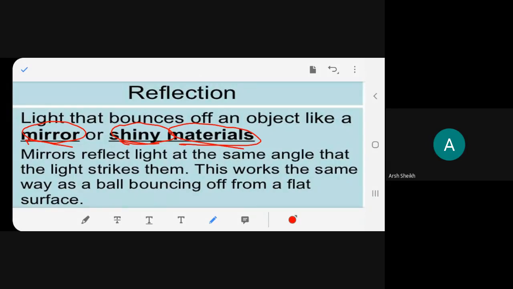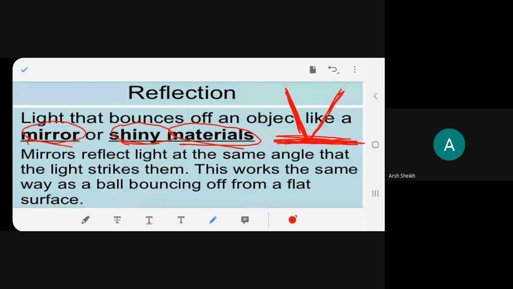What is written over here? Mirrors reflect light at the same angle. That means if this is the surface, if light falls on the surface or a mirror, it will reflect at the same angle like this. The way the incident angle has formed, the reflected angle will be the same. The same thing we observe when we hit a ball onto a ground or onto the wall.